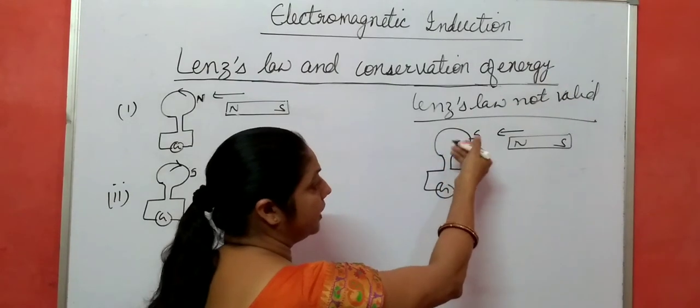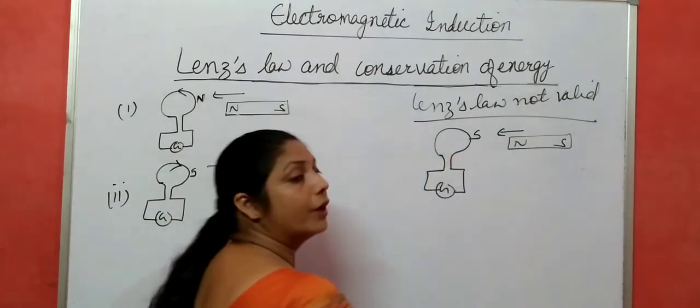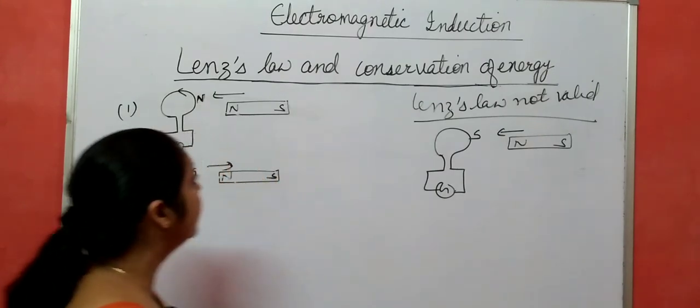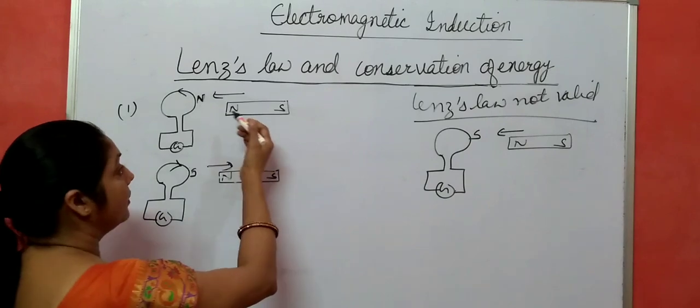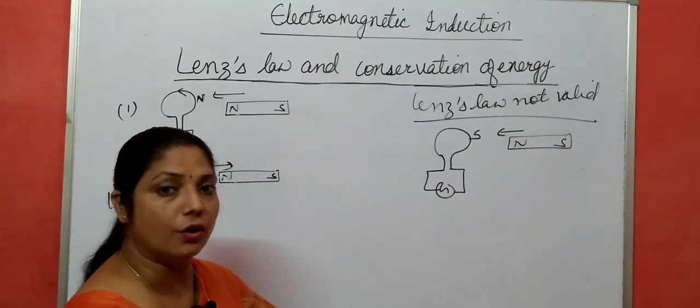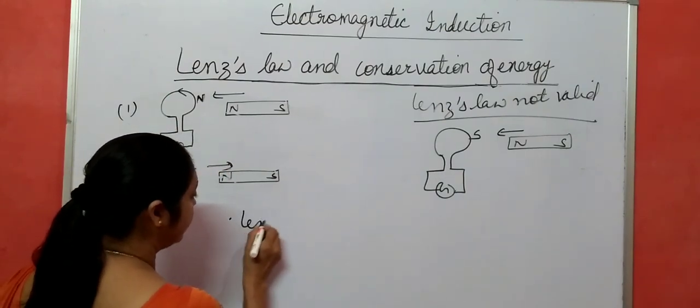And again, induced current is there also and electrical energy is developed, but this violates the law of conservation of energy. That's why we are following Lenz's law. If Lenz's law is followed, then it is a consequence of the law of conservation of energy. You can write one sentence: Lenz's